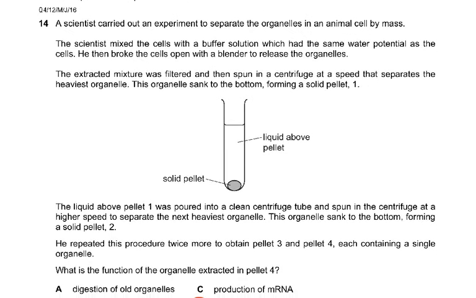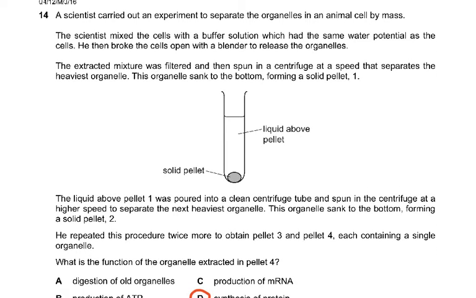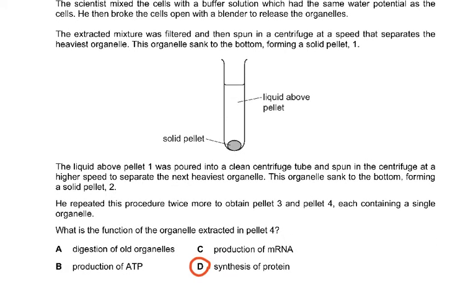Then we come to question 14, which is very much like question 9. But here they have asked now pellet 4. It's the same question, but now they have asked pellet 4. So this was lysosomes, this was mitochondria, this was nucleus, and this was ribosome. So pellet 4 would be ribosome, the last one. Go back to question number 9 and have a look at it again.